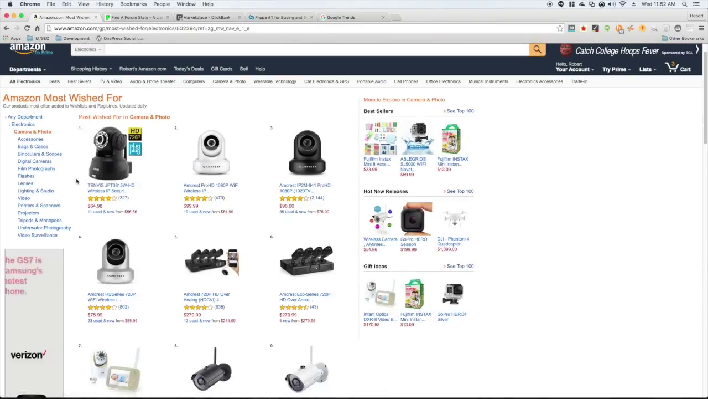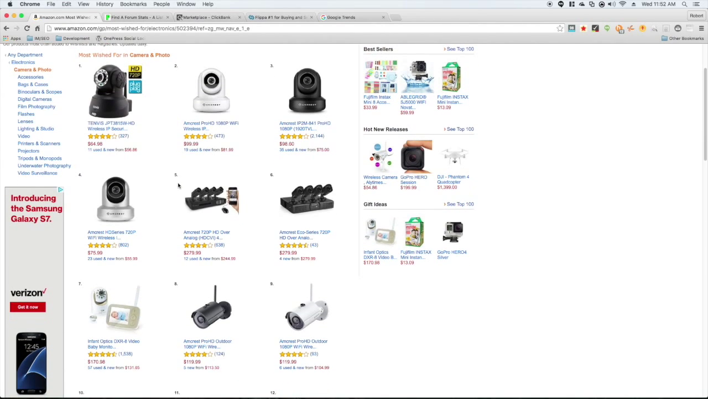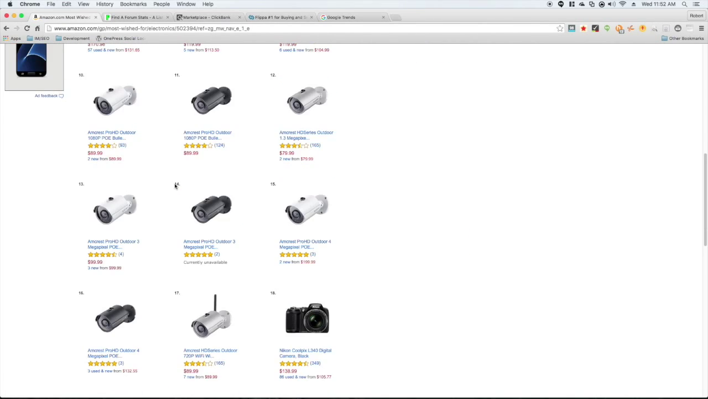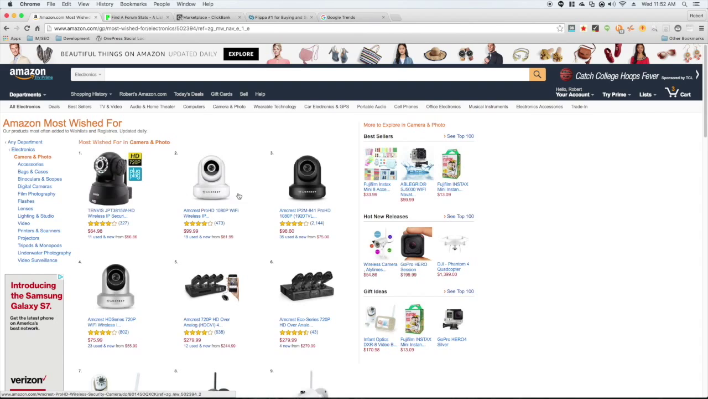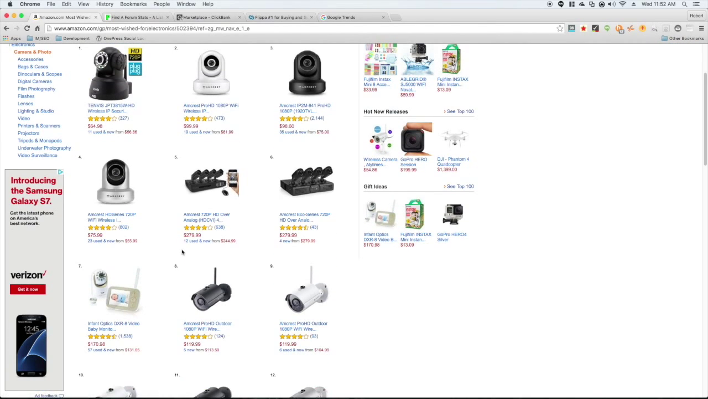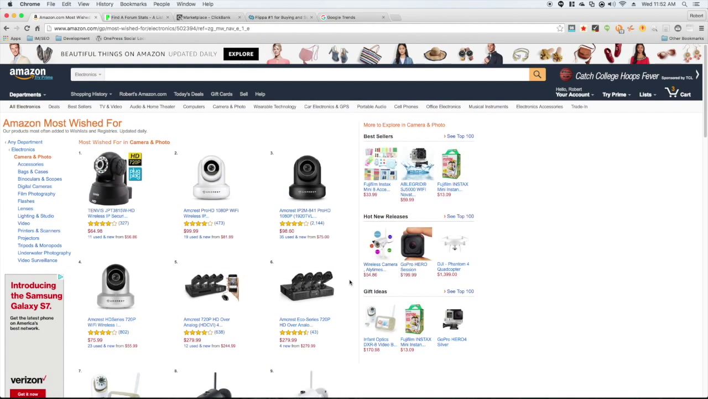And you can start to see what are the most wished for items or products in the camera and photo category. And this will give you a great idea of what people really want. So it looks from here like a lot of people are looking for IP cams and security systems, so it seems like it would be a really good niche to go into. So overall, that's how I start to get niche ideas.